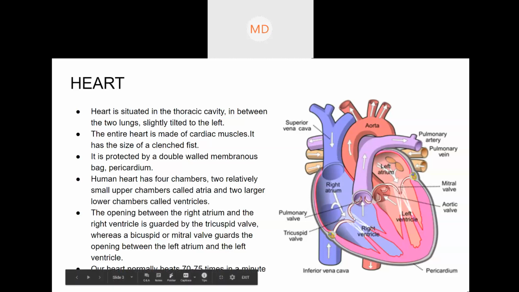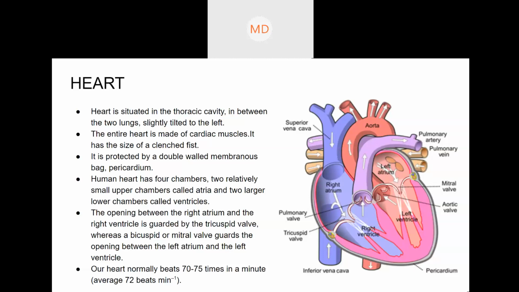Then when the heart contracts again, the tricuspid valve closes and the pulmonary valve opens, the opposite. This blood is forced into the lungs, where it will become pure.